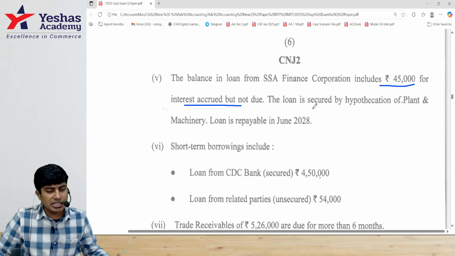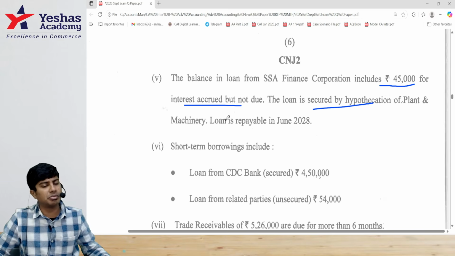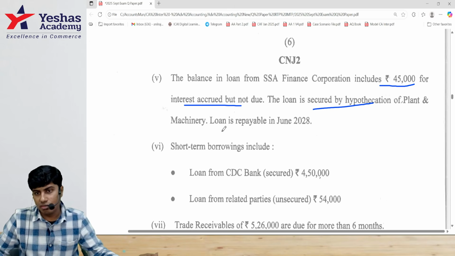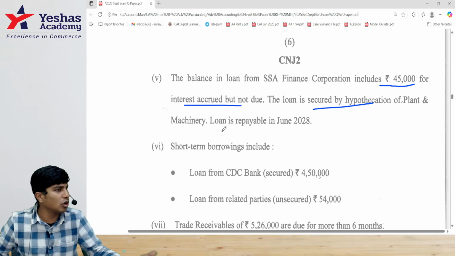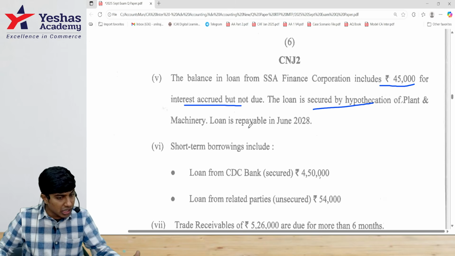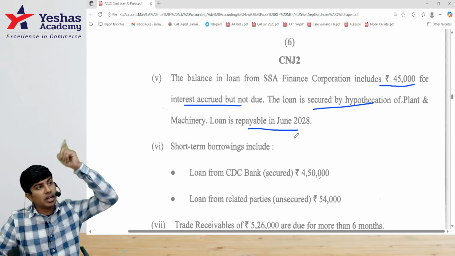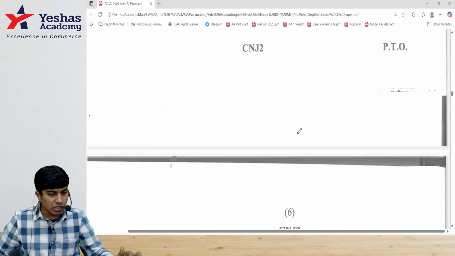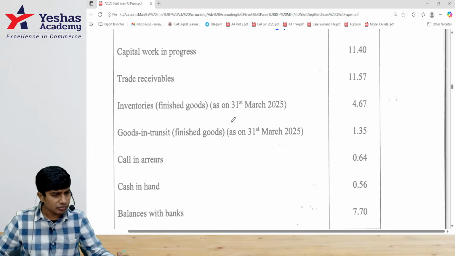Am I right? Next thing is it is hypothecated against plant and machinery. We have to disclose it separately. And usually when they give a loan like this, there is an option, long-term or short-term. Here they've clearly told us it is repayable in June 2028. That's after 2 years. So it is long-term. Come to that loan from SSA.